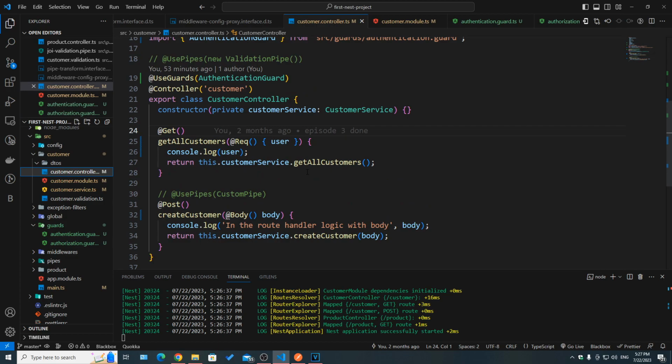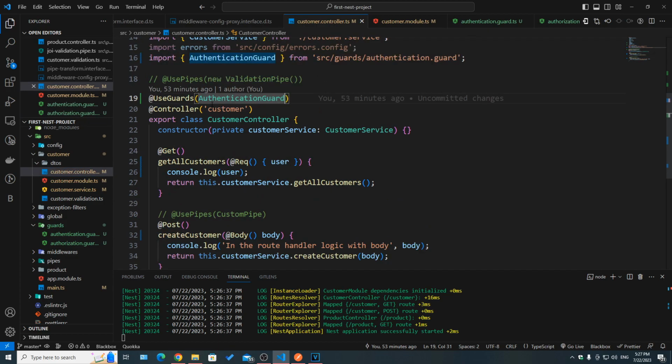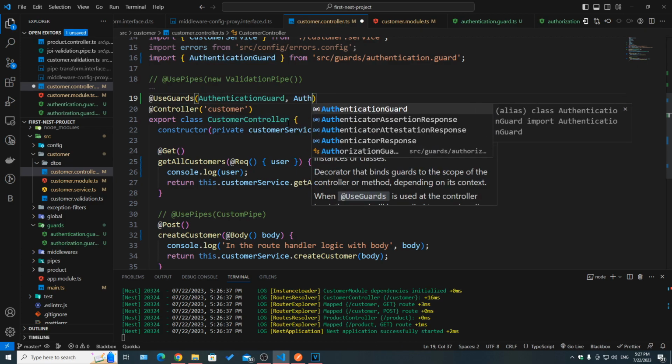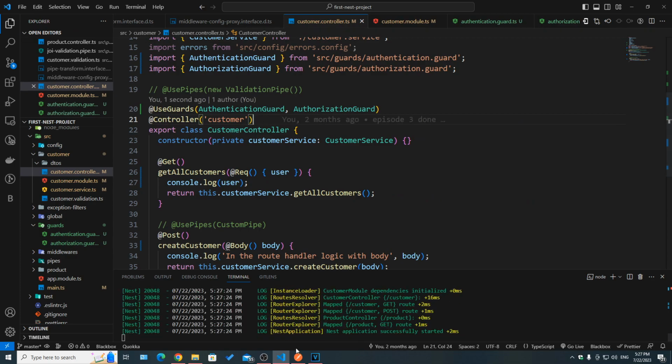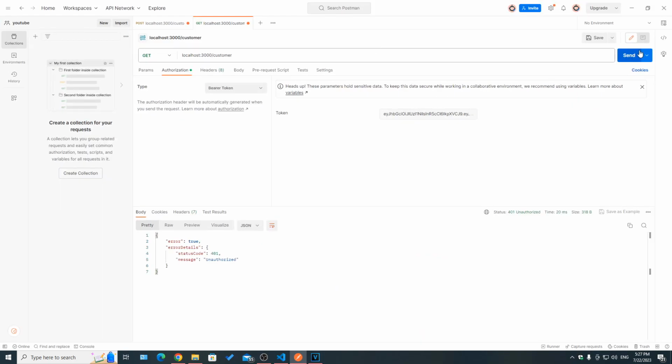If you remember, I said previously that we can actually pass an array of guards to @UseGuards. So here we can say authentication guard and then authorization guard. If you hit save now and open Postman and try to call an API, we got forbidden resource.